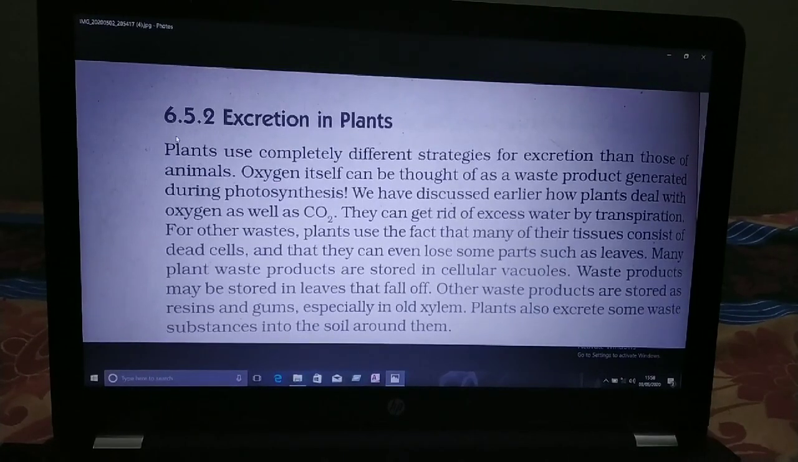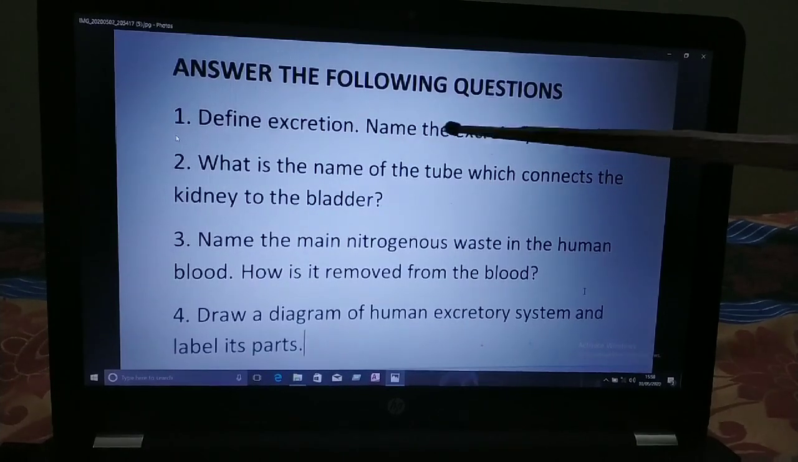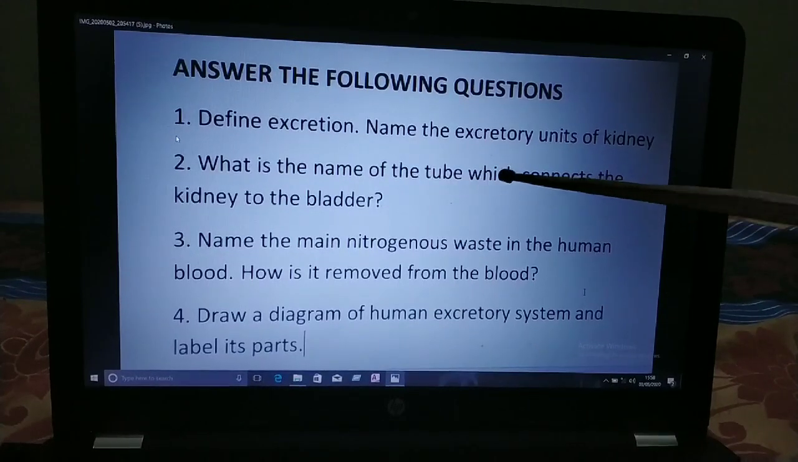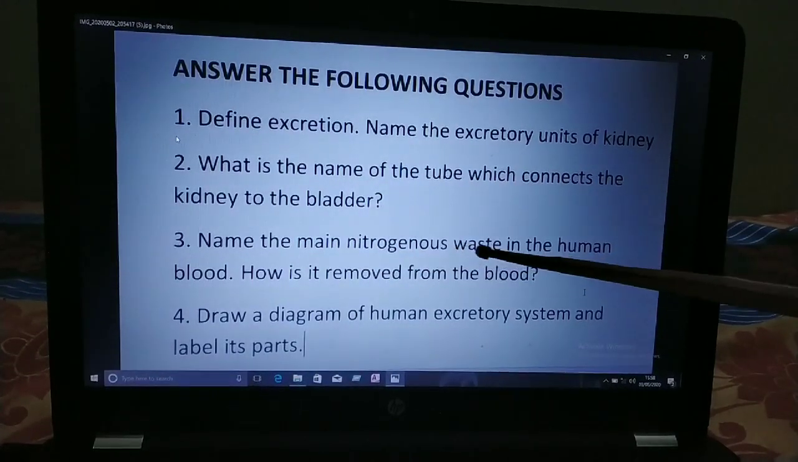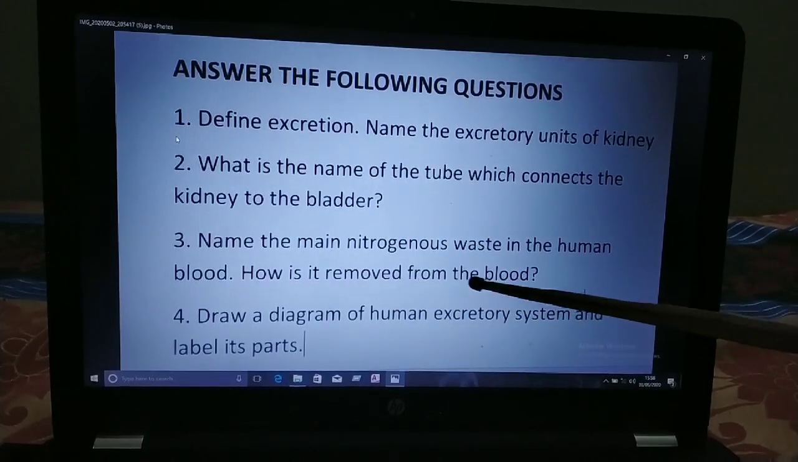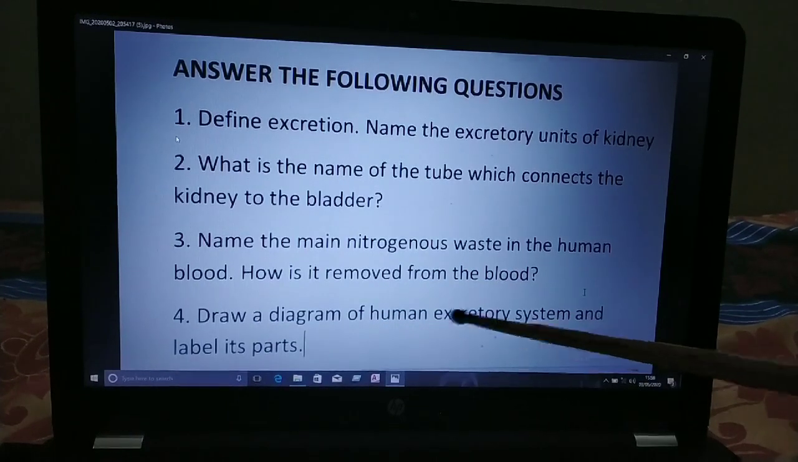So children, go through all this and answer these questions. Define excretion. Name the excretory units of the kidney. What is the name of the tube which connects the kidney to the bladder? Name the main nitrogenous waste in human blood. How is it removed from the blood? Draw a diagram of the human excretory system and label its parts.